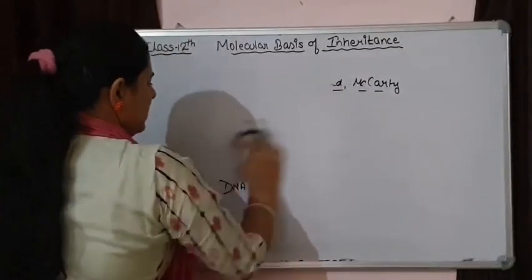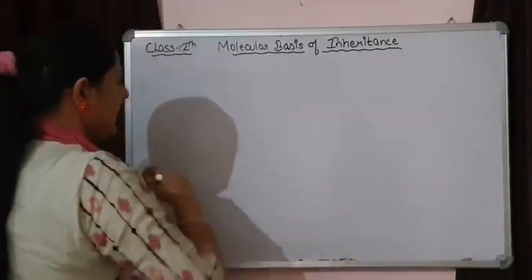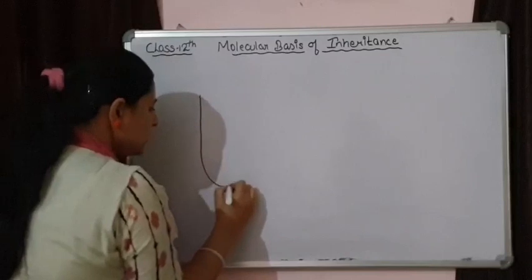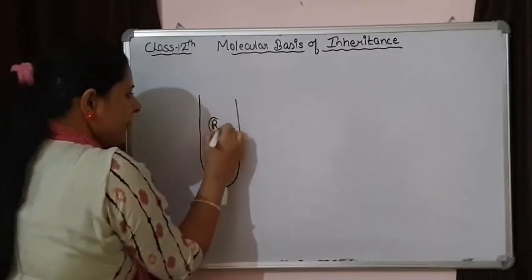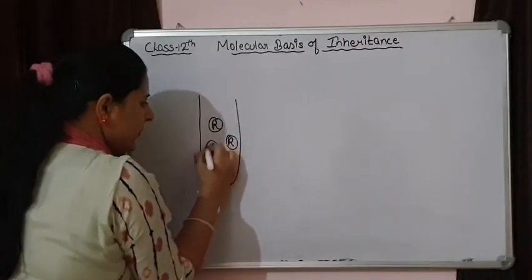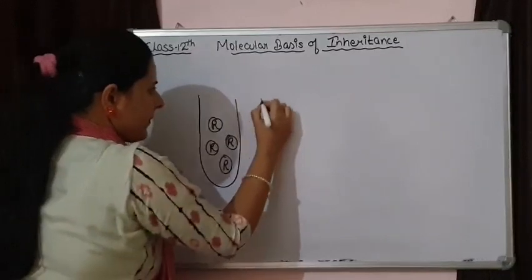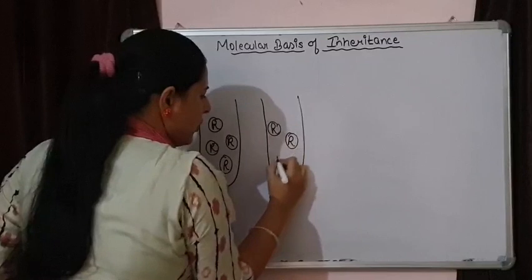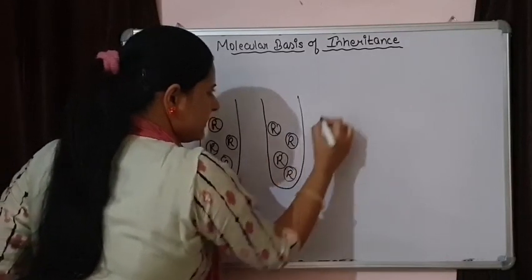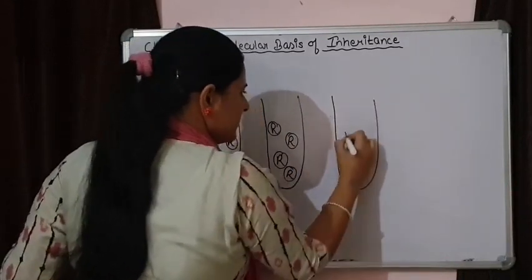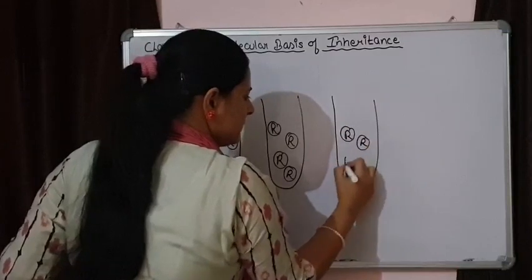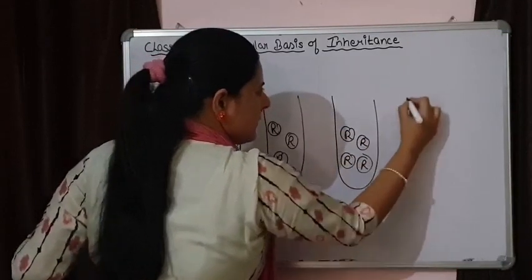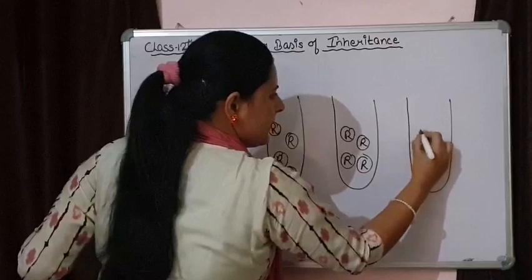So in nutrient broth, they had R strains, all were having R strains, and a fourth one was there.